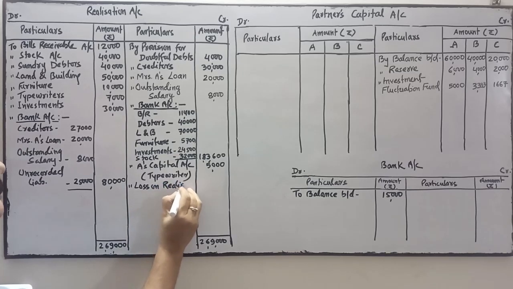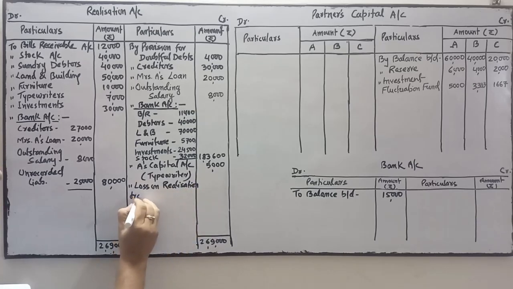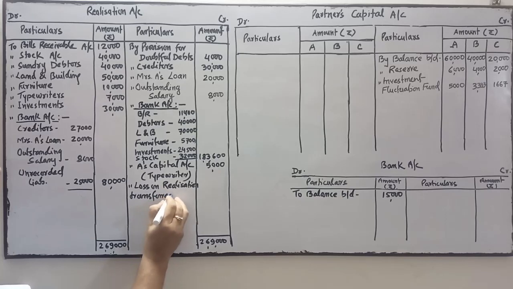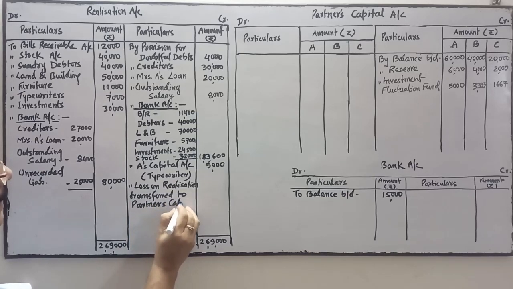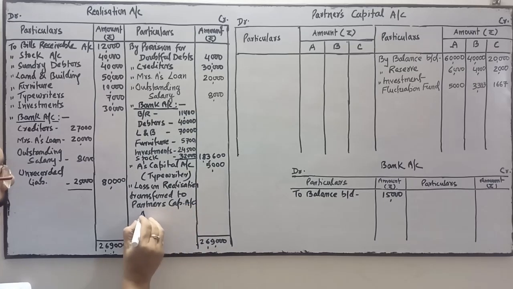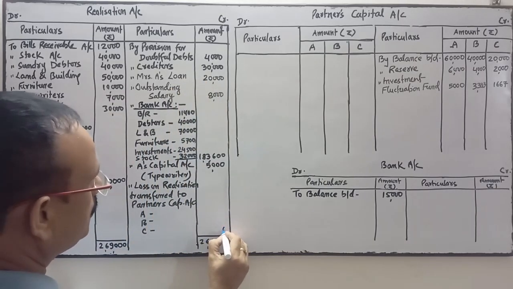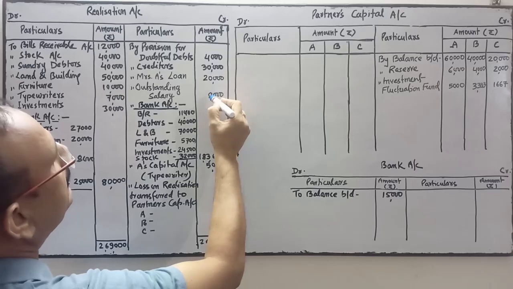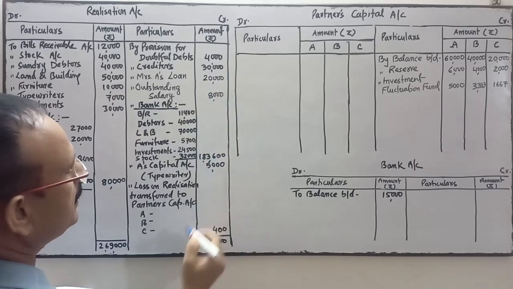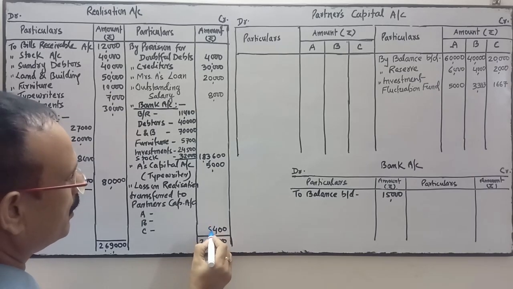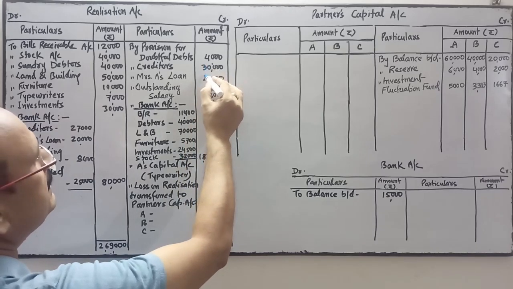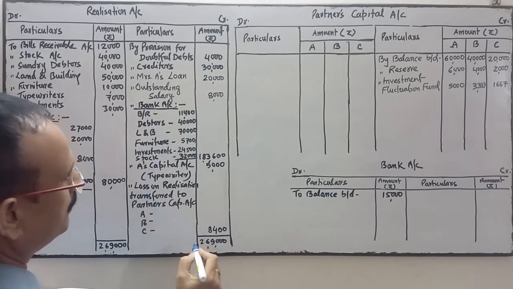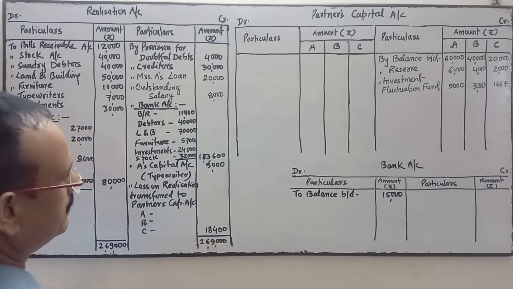So on this side your loss on realization will come, transferred to partners capital account. Partners are A, B and C. They are the three partners. So we'll see the difference.